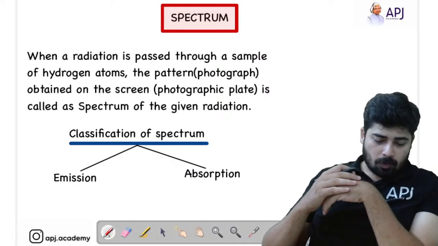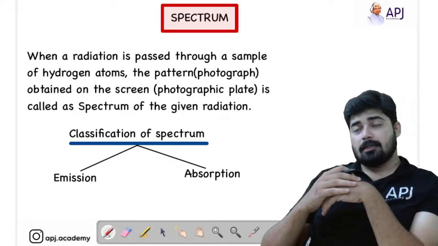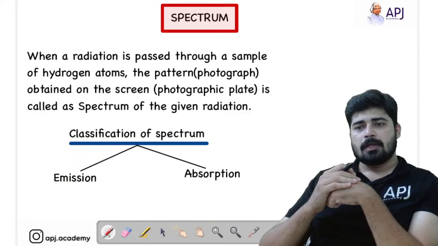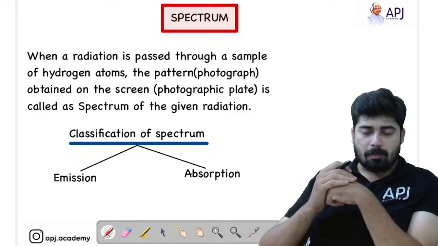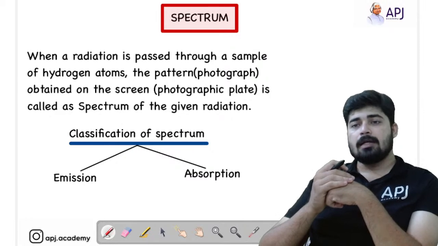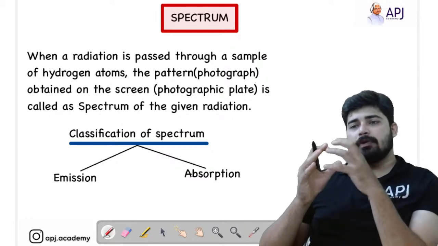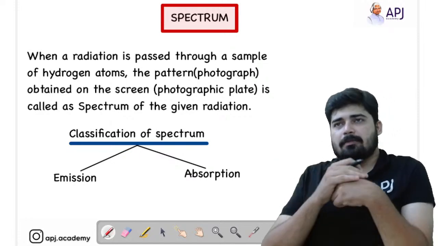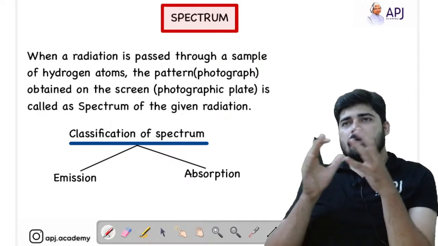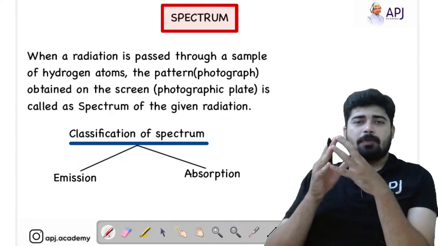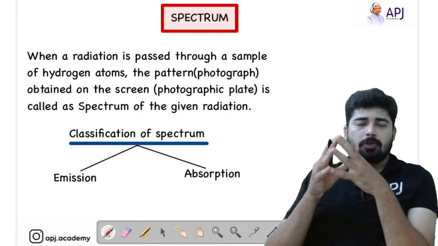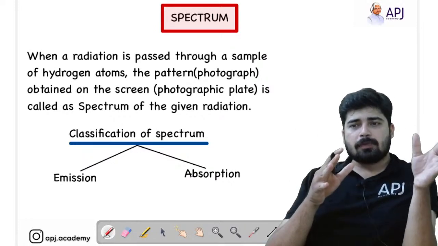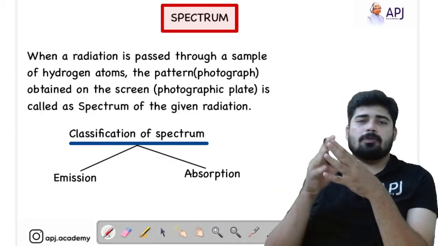Now we are going to start a new topic from the very important chapter Atomic Structure, and we are going to discuss the spectrum. First we will discuss what we mean by spectrum. If you go into the classification of spectrum in the NCERT textbook, you can see that there are two types of spectrum. One is the emission spectrum, the other is the absorption spectrum.